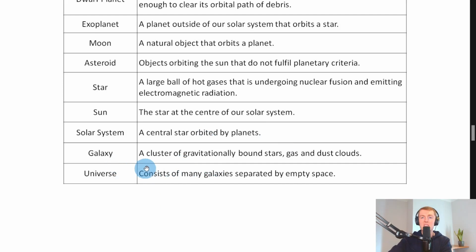We then have a galaxy, which is a cluster of gravitationally bound stars, gas and dust clouds. And lastly, the universe, which is the largest known entity. This consists of many galaxies separated by empty space.